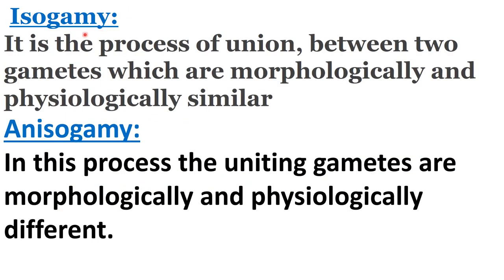First is isogamous. In isogamous type of sexual reproduction, it is the process of union between two gametes which are morphologically and physiologically similar. So in isogamy, both the gametes, means the male and female gamete, are similar. Morphologically means their internal structure, and physiologically means the processes which are going on inside those. Then anisogamy means where the gametes are morphologically and physiologically different.